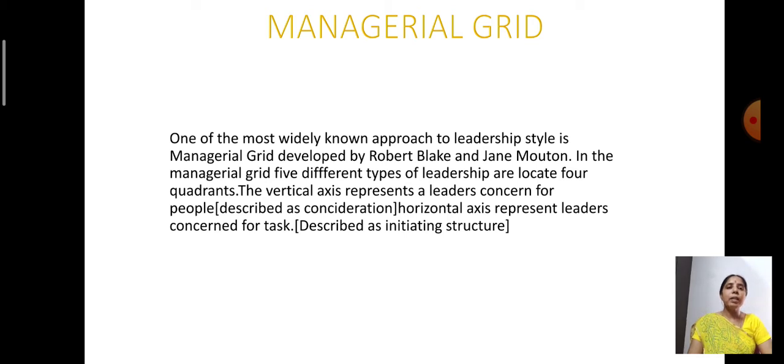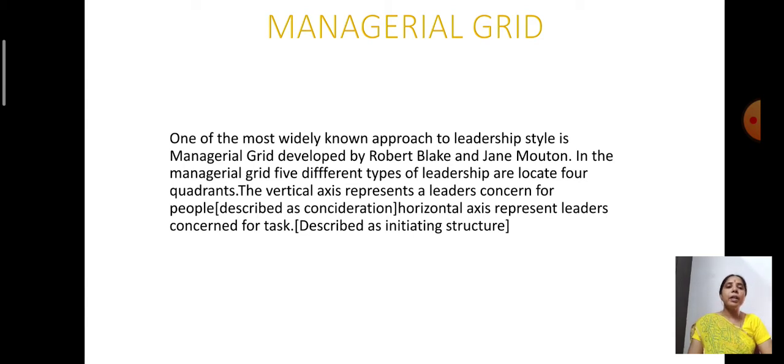So that is the reason Blake and Mouton specified that this theory consists of 5 leadership styles. 5 because in 4 quadrants, 4 leadership styles, and in the middle, 1 leadership style. So there are 5 different styles of leadership.